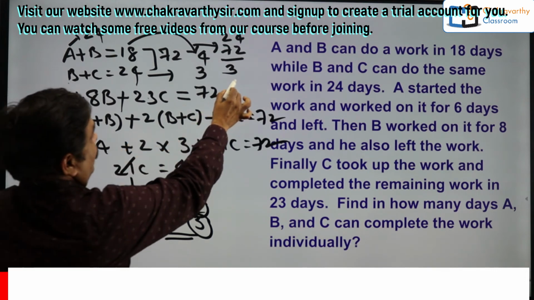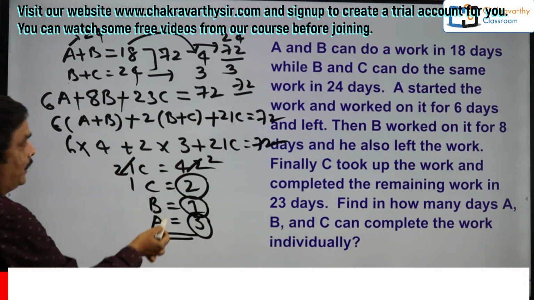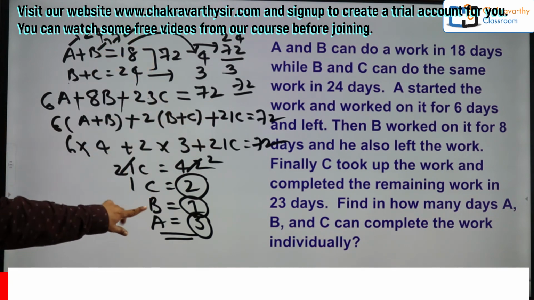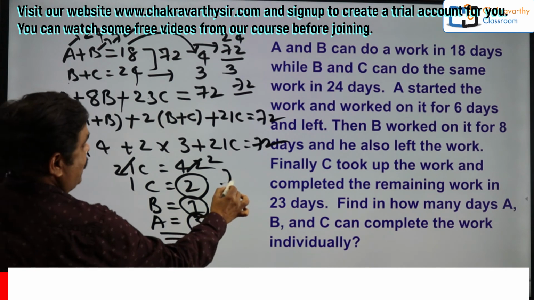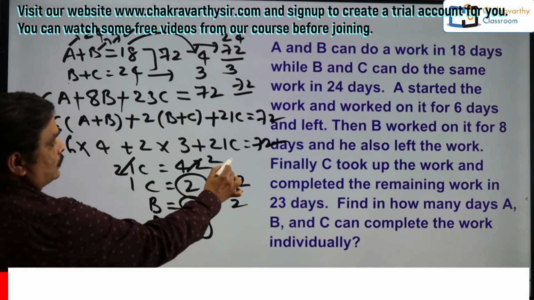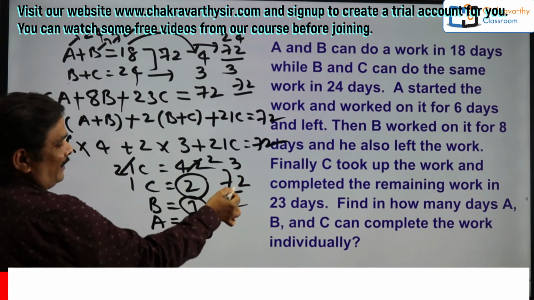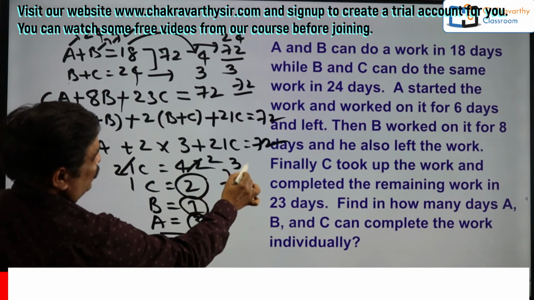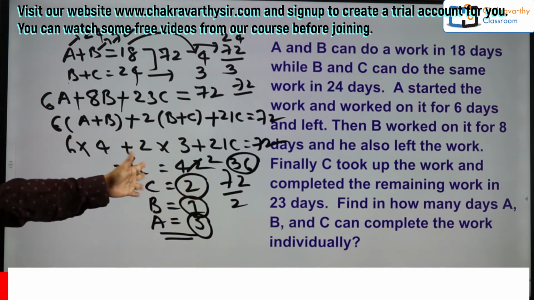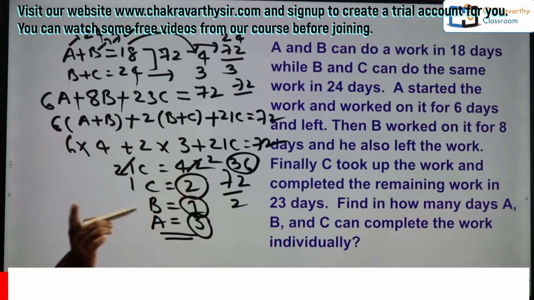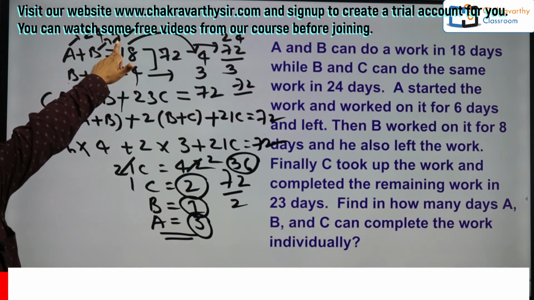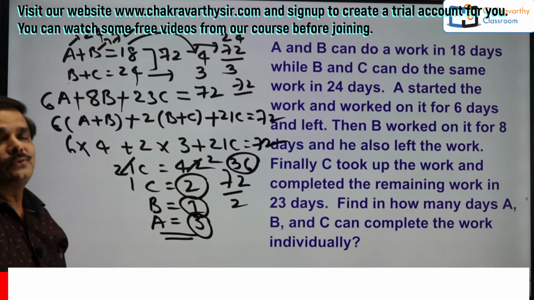Then B can do that one in 72 divided by 1. Anyway, B 72 days, and C is remaining here, that is 72 by 2 here. That's it. So this is 2 3 6. Then this is 1 2 6 12 36. 70 means that is 35. Again 2 parts, 1 part here, 1 part there, 36. So my final answers are 24 days for A, 72 for B and 36 for C.